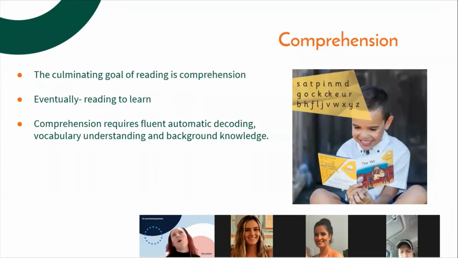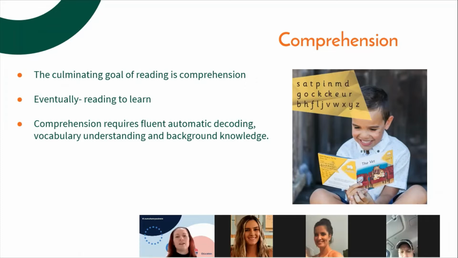And then I guess the culmination of all of those things is reading comprehension. Eventually, we want our students to be able to read to learn. And of course, in high school, that's exactly what we do. We do a lot of reading to learn. And then, of course, we do the same in university. But we need to get to that stage.